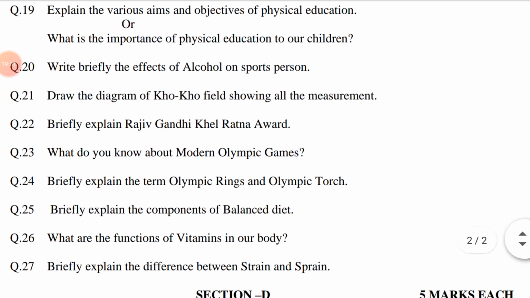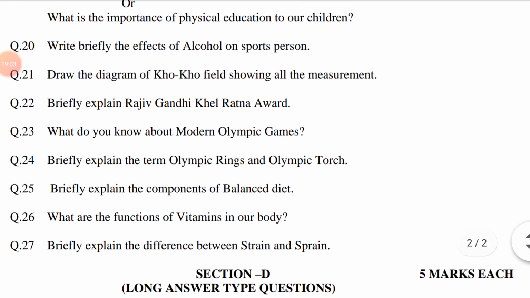Or, what is the importance of physical education to our children? What means asking for information? Importance, the quality of being important. This question is also related to chapter number 1, Concept of Physical Education. The answer may be the importance of physical education to our children are as listed below.